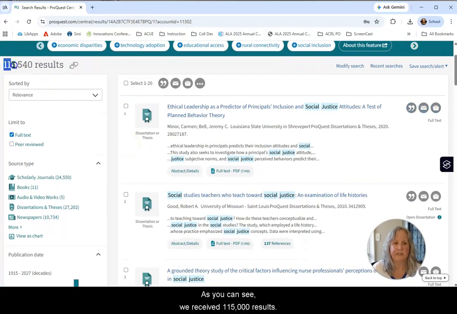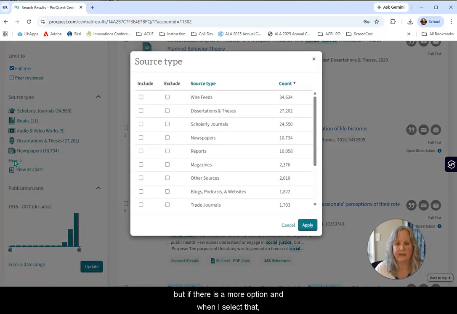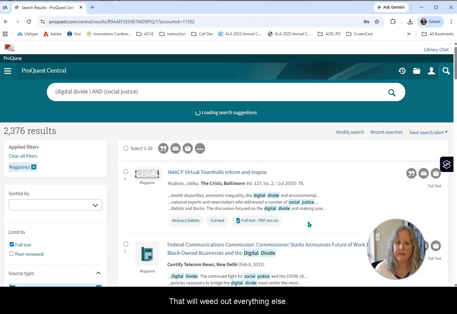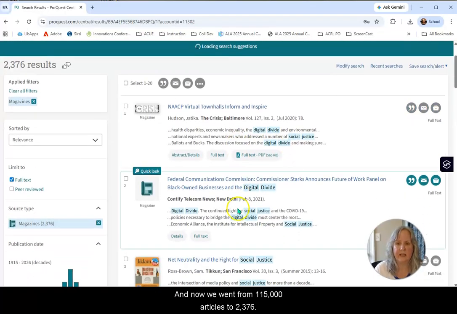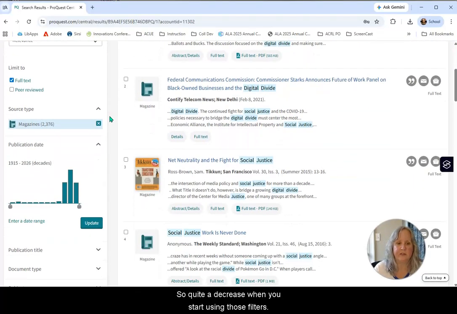As you can see, we received 115,000 results. However, we haven't applied our limiters yet. So first of all, we need to limit to magazines because that's what we're doing our search for here. When you look under source type, in this case, I'm not seeing magazine listed, but there is a more option, and when I select that, I do see magazines on this list. So I'm going to include magazines and click apply. That will weed out everything else. And now we went from 115,000 articles to 2,376. Quite a decrease when you start using those filters.